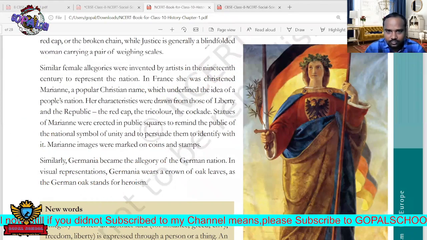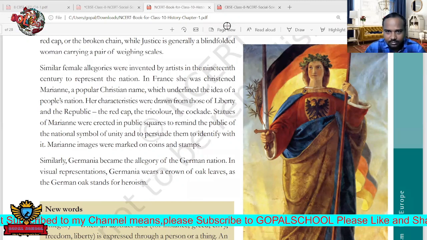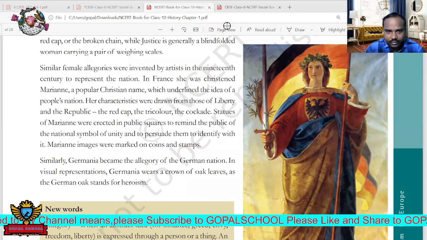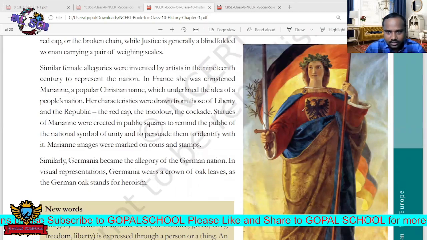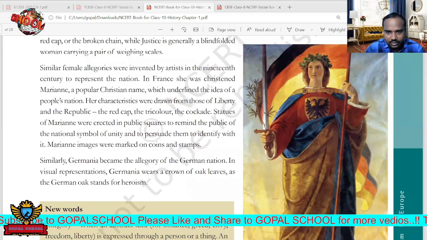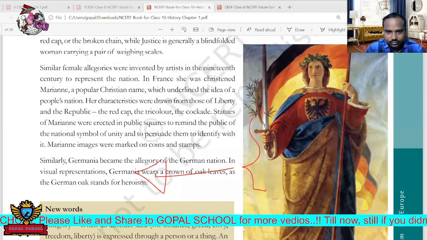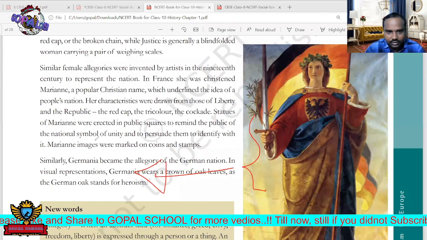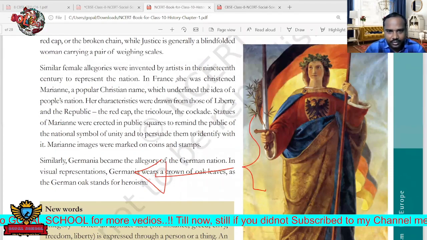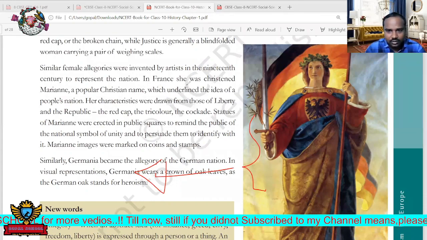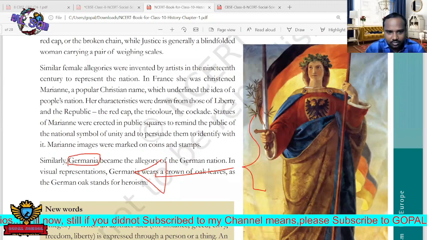You must know the meaning of this total picture. Can you tell that? What is the meaning of this total picture? What is the name of this picture? Anybody? Yes, Liberty. Germania. Its name is Germania, and you must know the meaning.